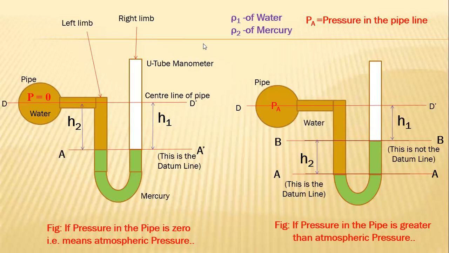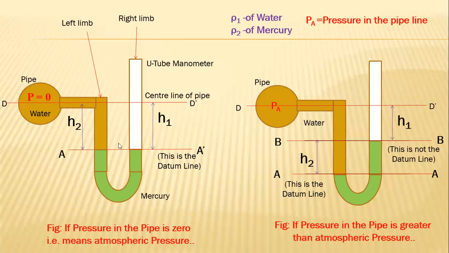Different. See, in left side figure, you can observe the left side figure. The pressure above the datum line on left side or right side of the limb, is it same or different?